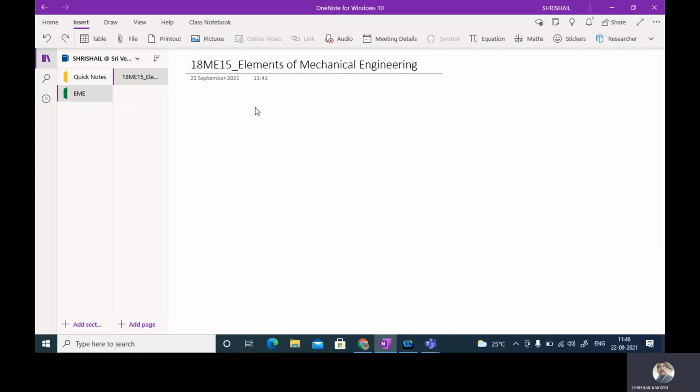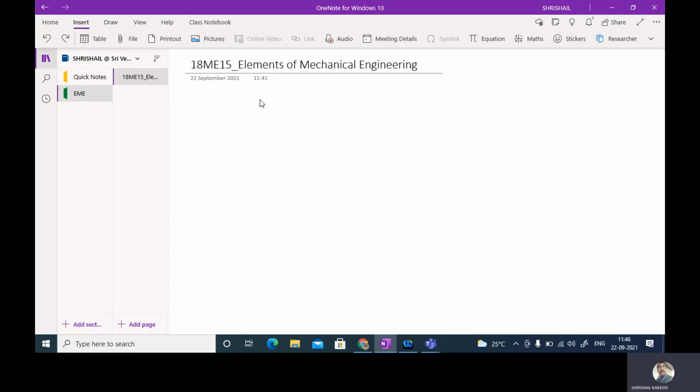Let us have the discussion on the engines. An engine is one which takes some form of energy and converts it into a mechanical output. Basically, we have two types of engines: IC engines and EC engines. IC engine is the internal combustion engine. As the name indicates, the combustion of fuel takes place within the engine cylinder, so it is called internal combustion engine.